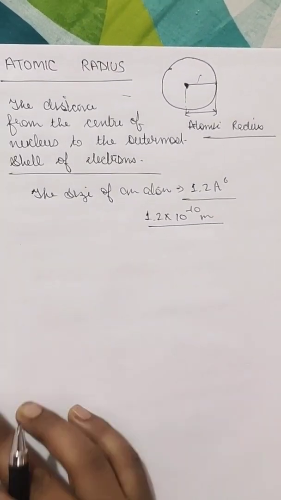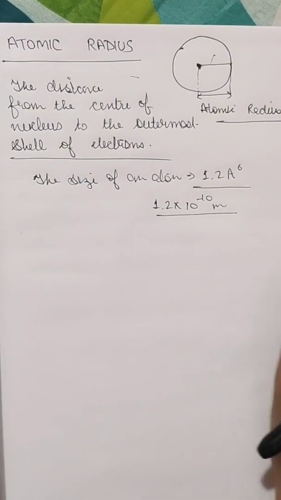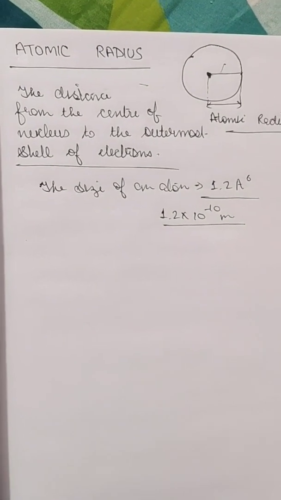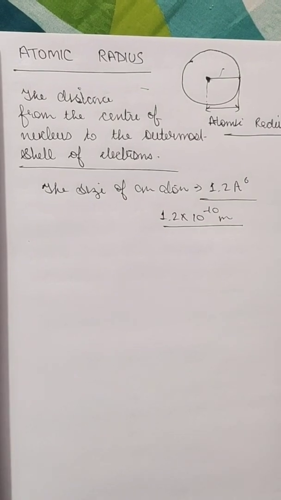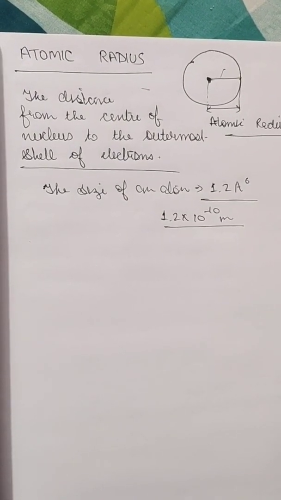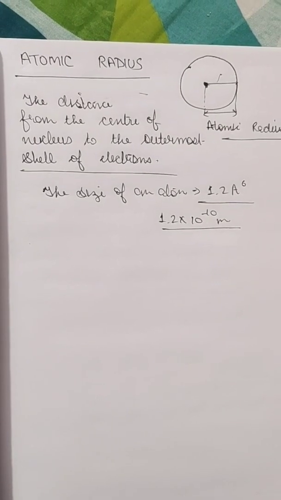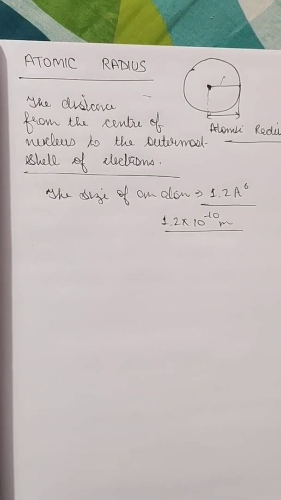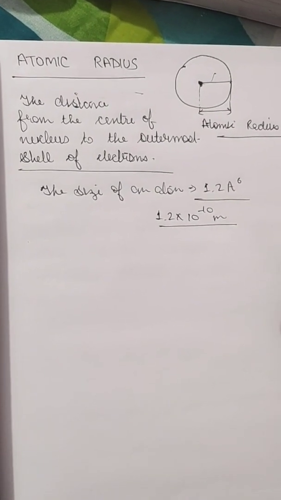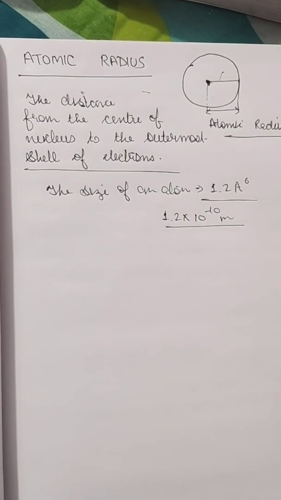According to the probability pictures of the electron, the atom does not have well defined boundaries. The probability of finding the electron is never zero, even at a large distance from the nucleus. So it is not possible to isolate an atom to measure its radius, but they just assume it.